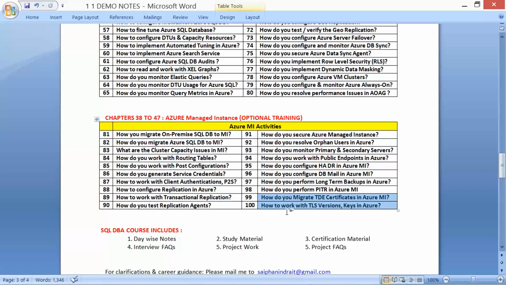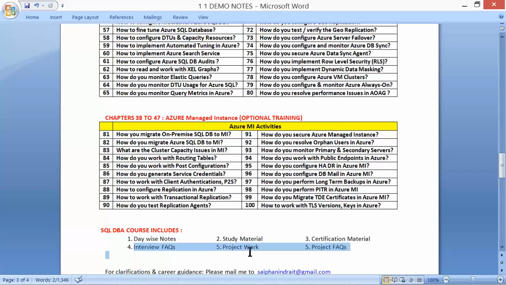Next, with this information, our course includes day-wise notes, study material and certification material, interview FAQs, project work, and more importantly, project FAQs.